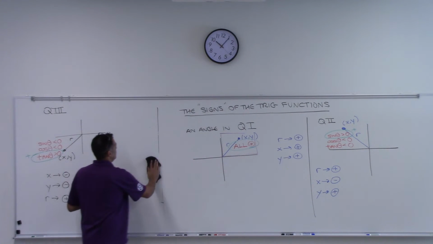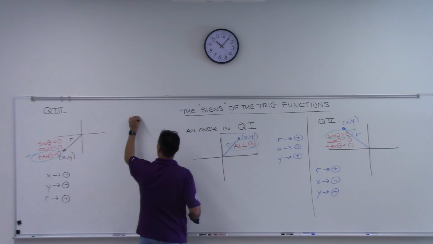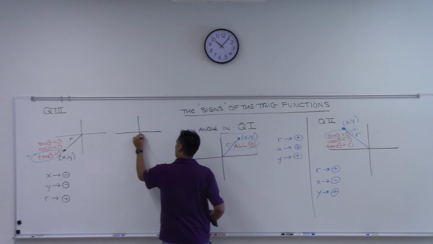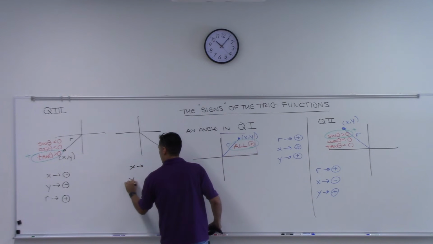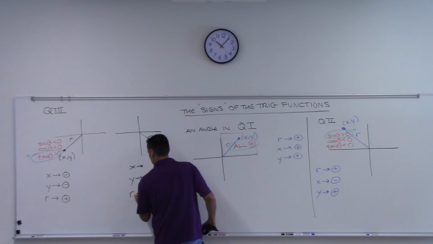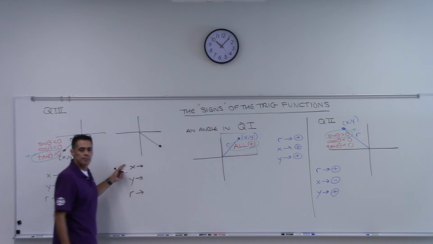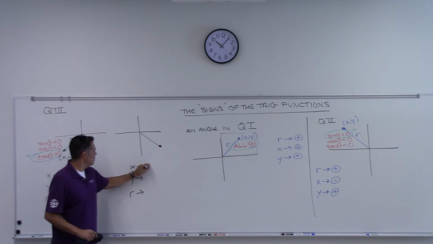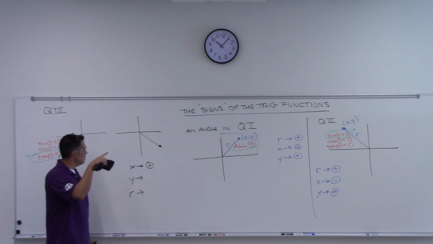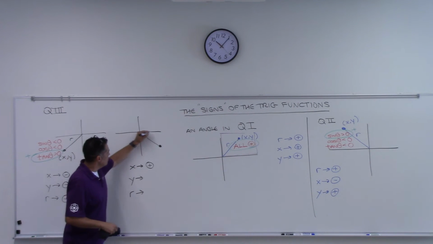Last quadrant. What's x? What's y? What's r? Is x positive or negative? Positive. Y? Negative, so you have to go to the right. That's positive.